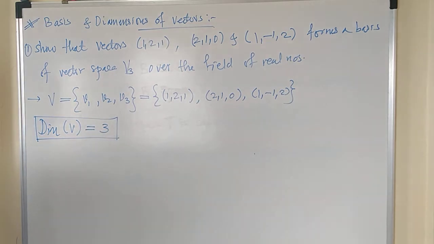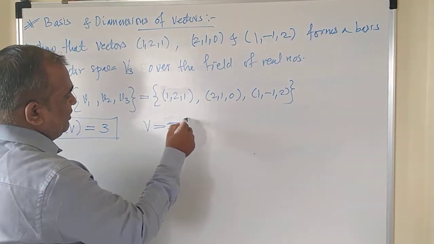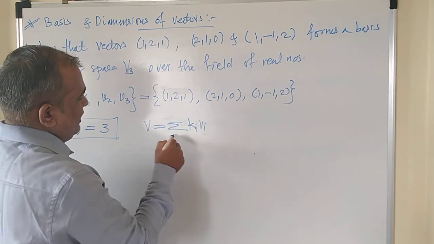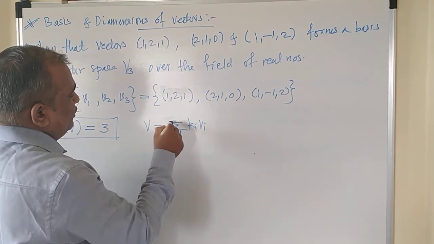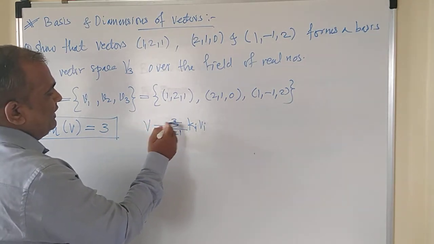Now to find out the basis, the first condition is that V must be linearly independent, and to find out the linear independence, we have to consider the relation V is equal to the summation of Ki into Vi, where i runs from 1 to n, where the value of n is 3, isn't it?